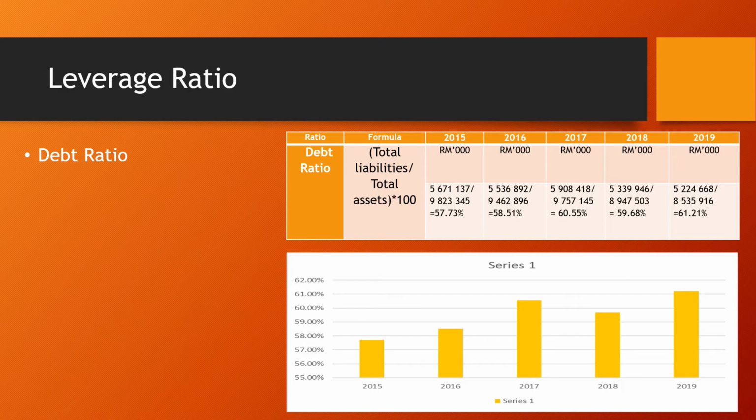It means Parkson Holding Berhad is able to cover their liability. In year 2017, the debt ratio also increased to 60.55%, and in year 2018 decreased to 56.68%. The company had a problem paying debt in year 2018, but was still able to cover the finance.